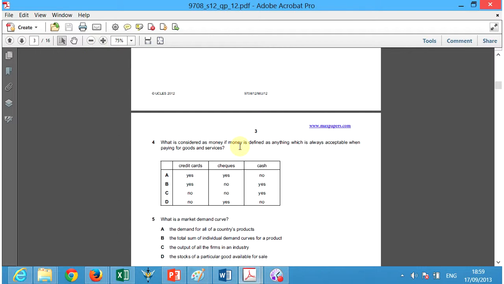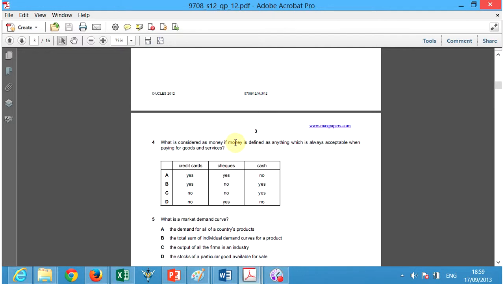4. What is considered as money if money is defined as anything which is always acceptable when paying for goods and services? Okay, so again, money is something that we use every day. It's a medium of exchange. It's a store of account. It's a unit of account. It's a store of value. And it's a standard of deferred payment, meaning I could take out a loan or something like that.